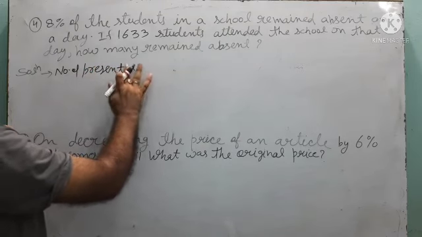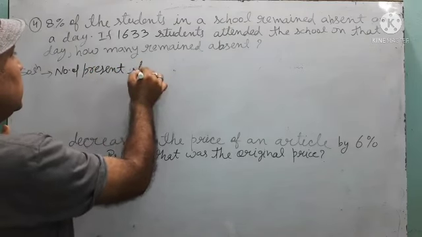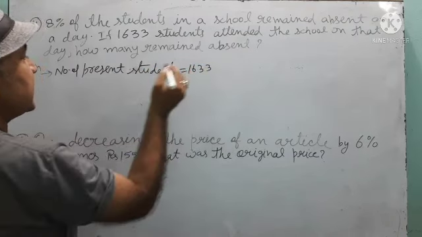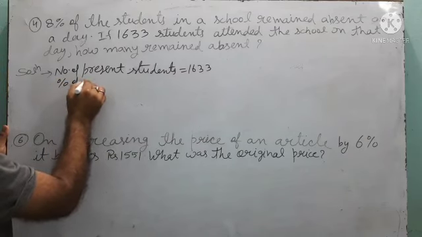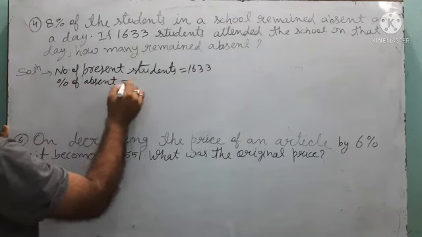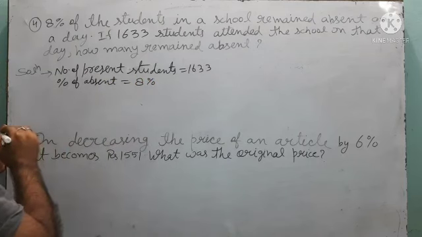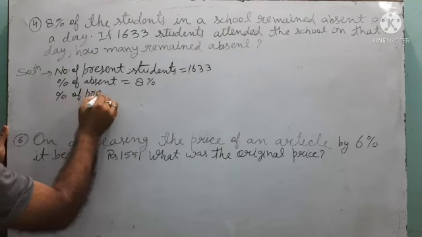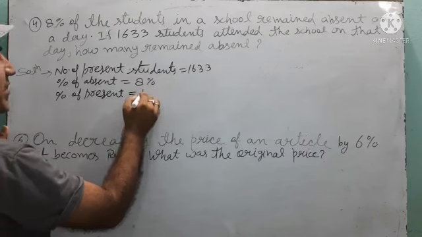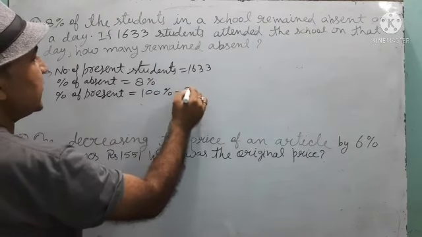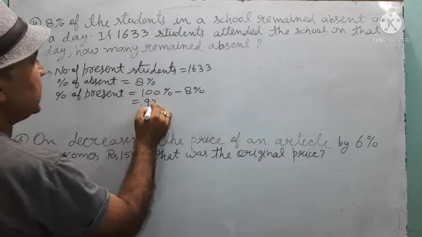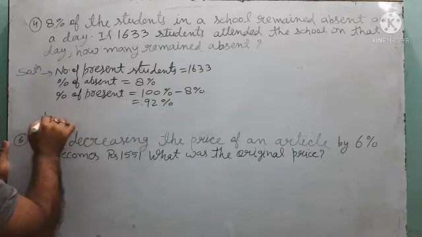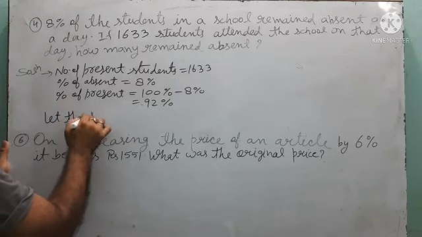Number of present students is 1633 and the percentage of absent is given. Percentage of absent is 8. So children, from here you can find the percentage of present. Percentage of present students will be 100% minus 8%, that means 92%. So if 92% are present, suppose the total students be X.